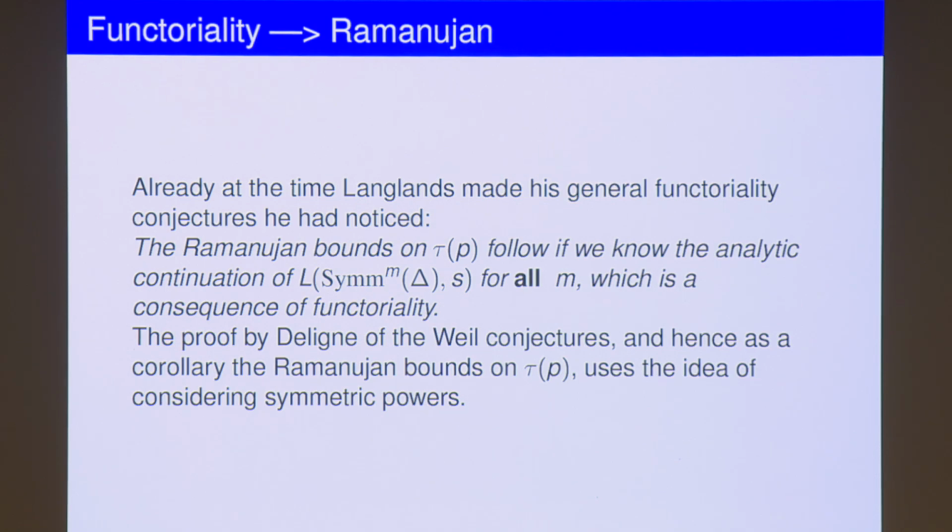Of course, at that time it was not known how to prove these things, but the proof by Deligne of the Weil conjectures does use this idea of looking at higher symmetric powers, in a geometric setting. So this symmetric power conjecture has been quite important and influential in many developments.